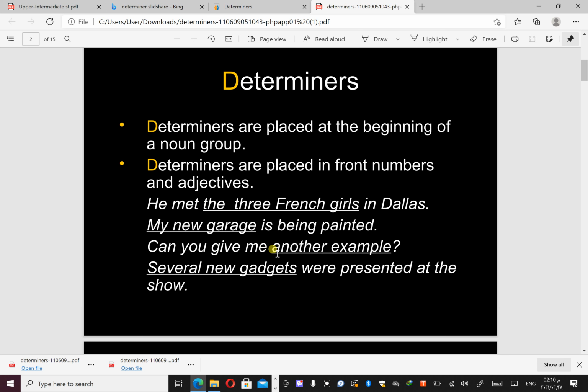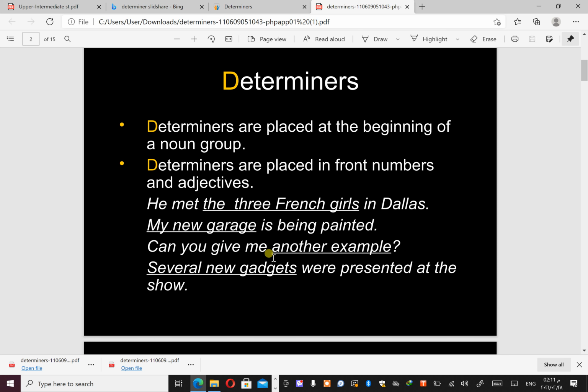Okay, can you give me another example? So here, another also determines which example I'm talking about. Okay, several new guys were presented at the show. So here, what is the determiner? Several, because it gives me numbers.